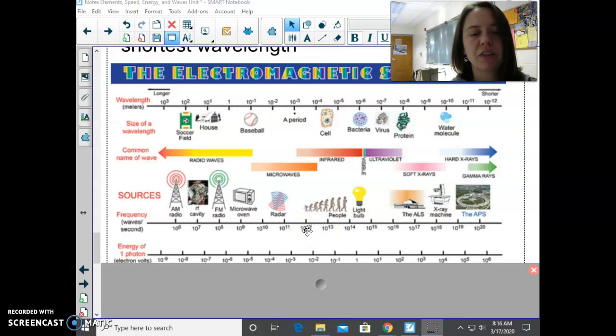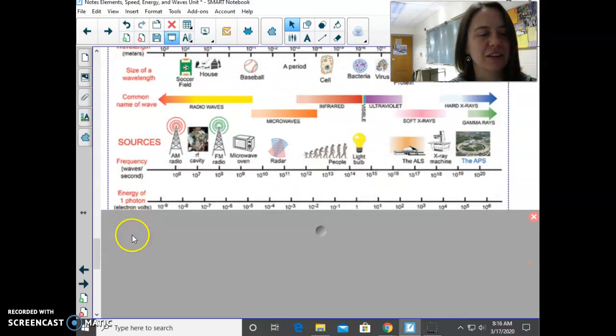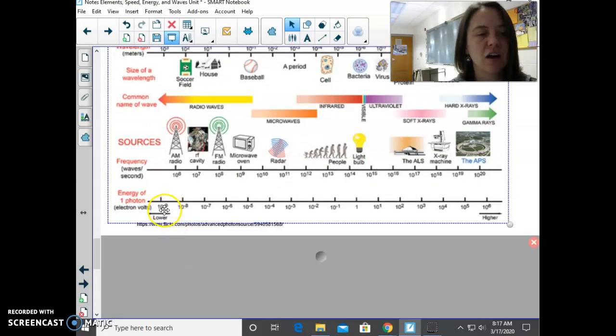So we've got a billionth, a trillionth, 4 trillionth, and getting smaller than that. And then this is how much energy they give off. You can see it gets a lot higher.